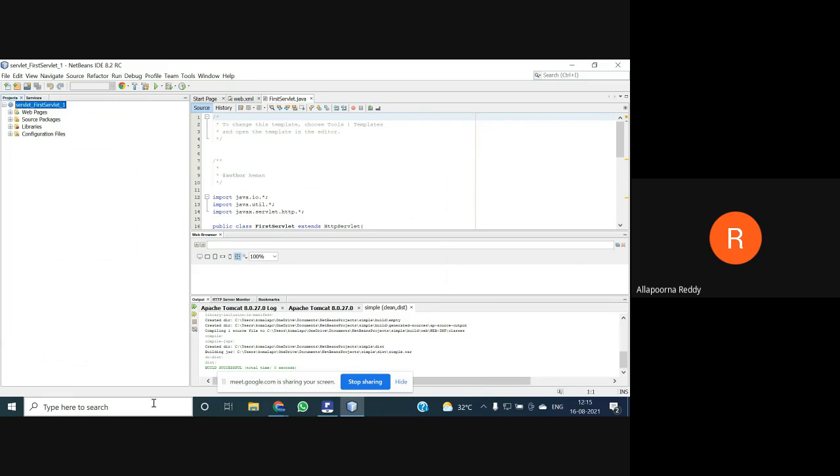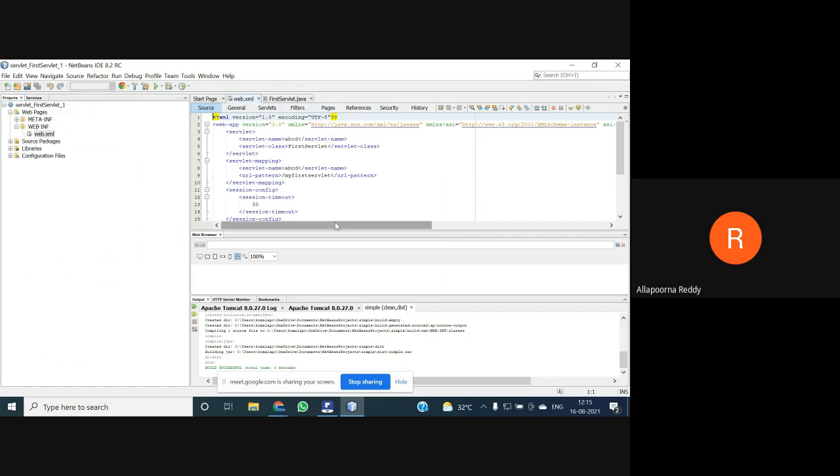The file names can be the ones we are using for it, and after that we need to find out what my deployment descriptor contains. So have a look here at my deployment descriptor. What is my deployment descriptor consisting of?